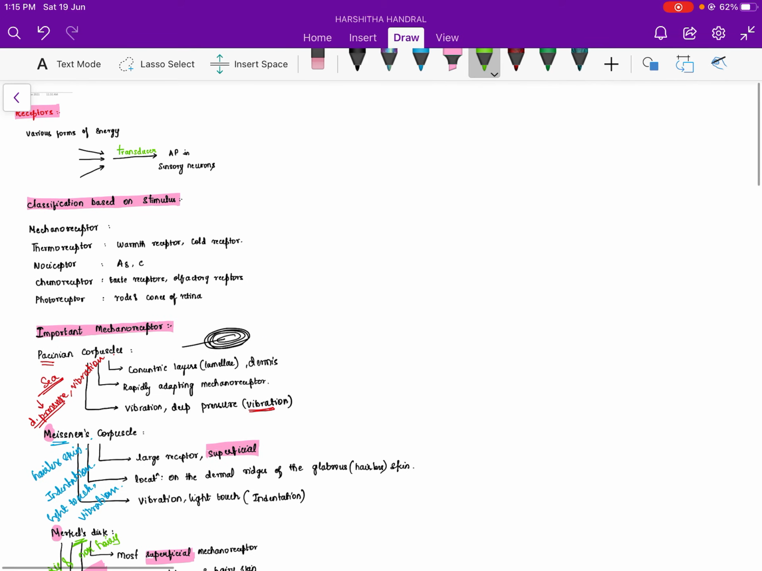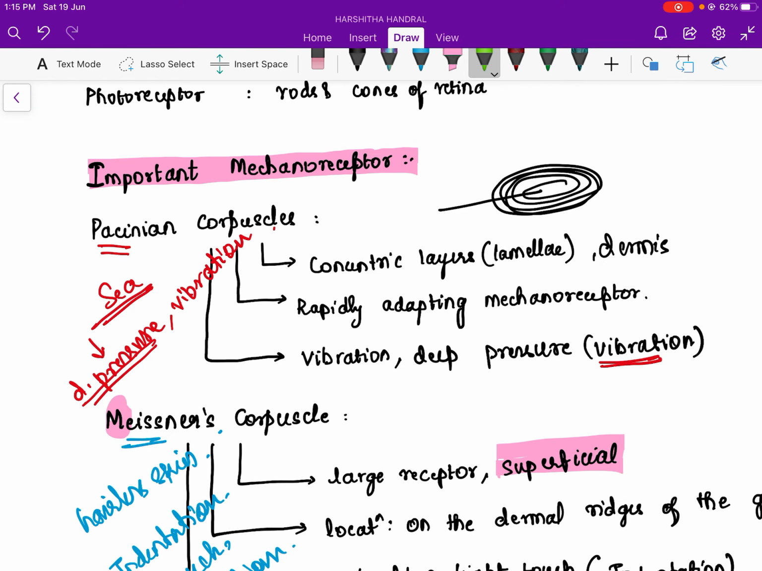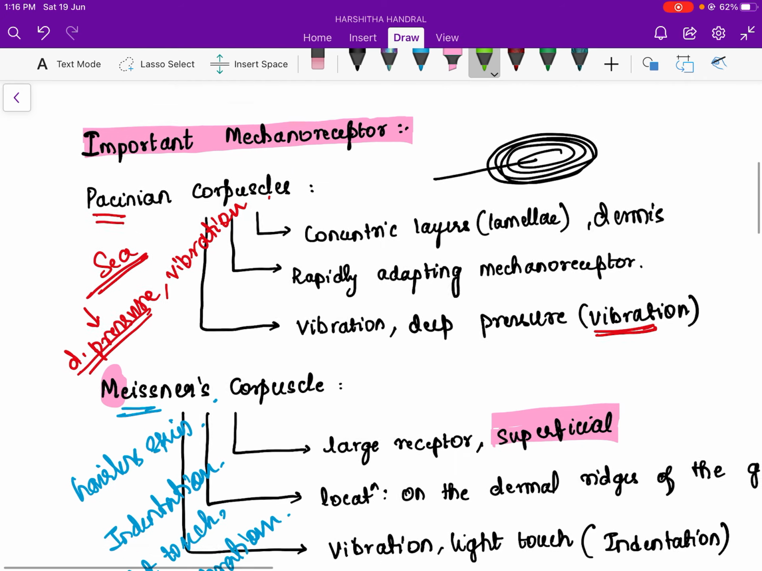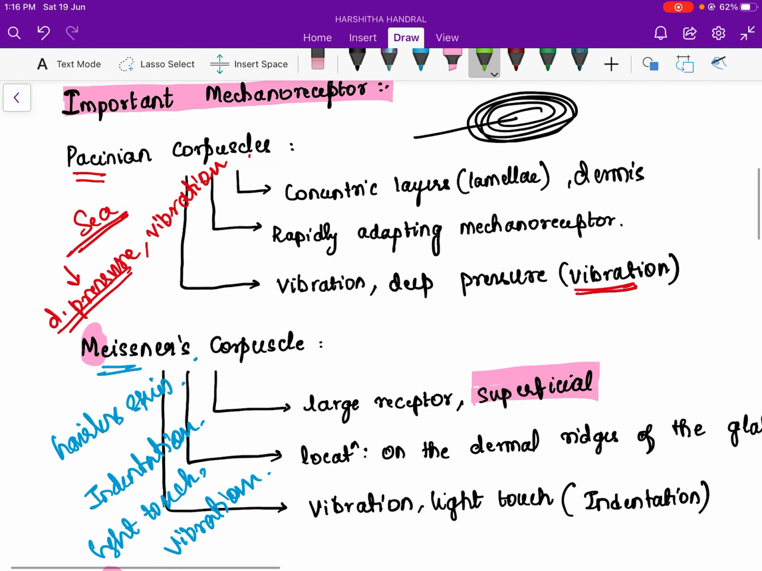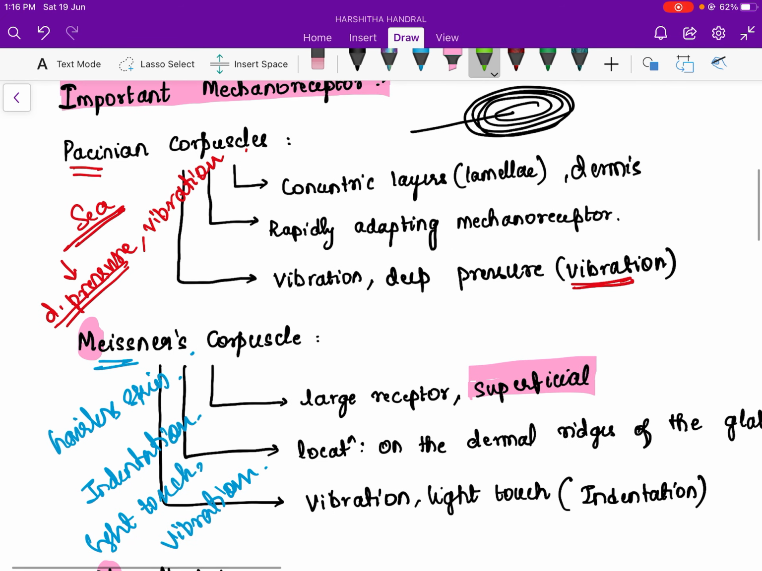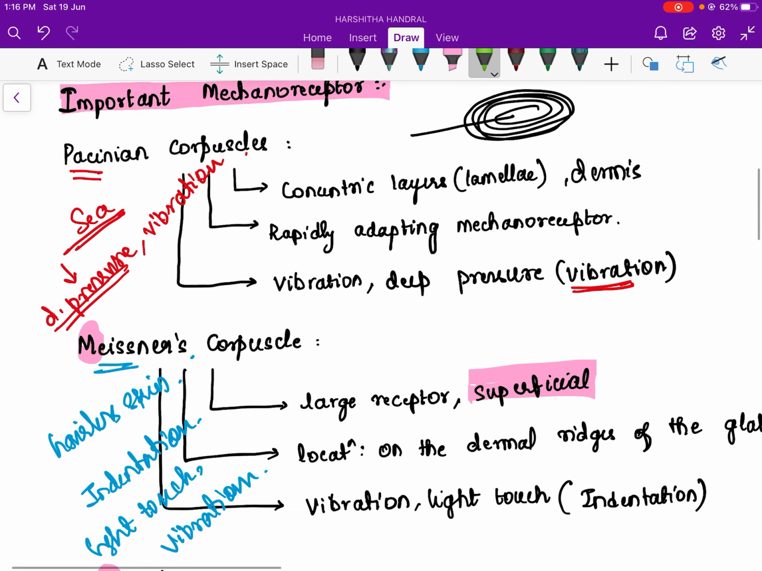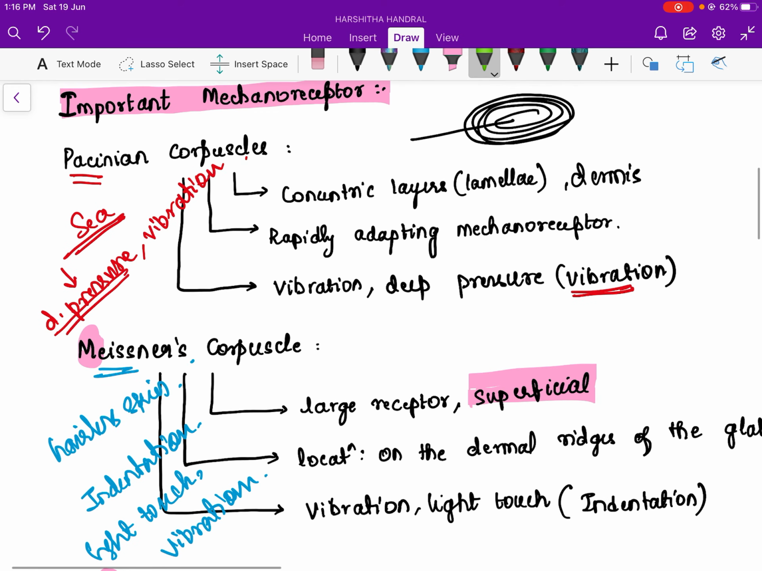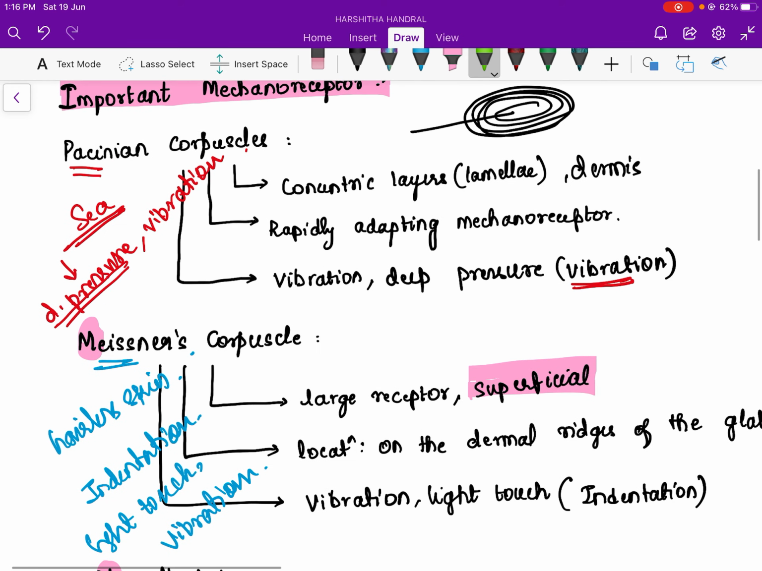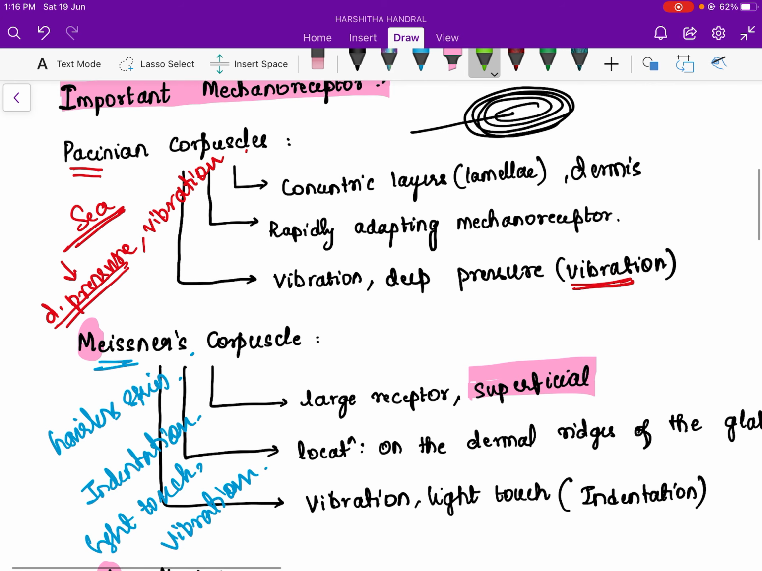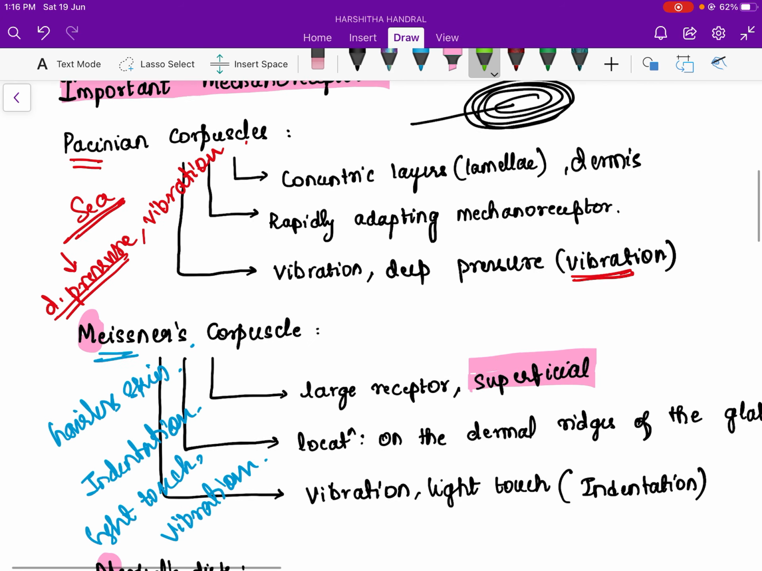So let us revise very quickly. Pacinian corpuscles, it sounds like C. So in C our pressure just vanishes away, we don't know where it goes because it goes deep somewhere inside, so deep pressure, and there are positive vibrations everywhere in the C, so it is vibration. And it is corpuscles, and anything apart from M is deep inside, so it is in the dermis. And Pacinian, it's such a smooth thing, so it is a fast adapting mechanoreceptor.